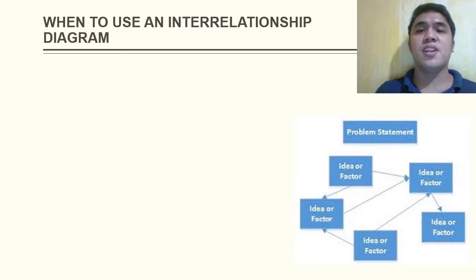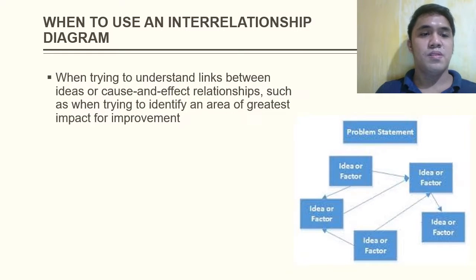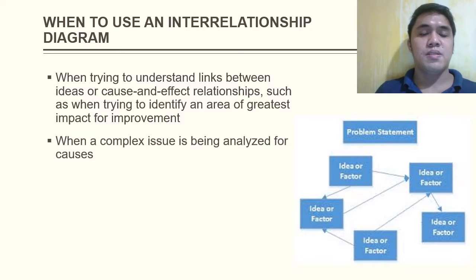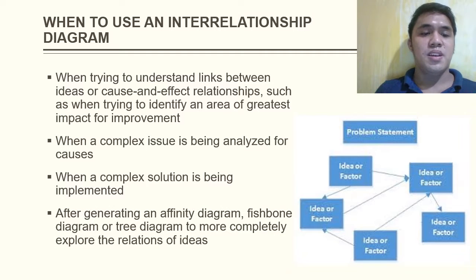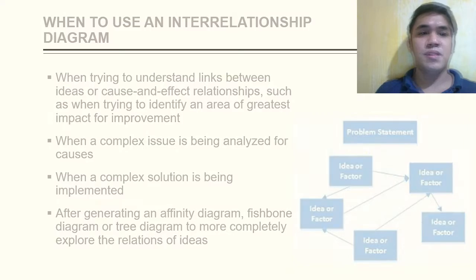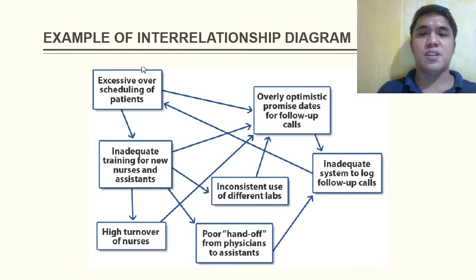So when to use an interrelationship diagram? When trying to understand links between ideas or cause and effect relationships, such as when trying to identify an area of greatest impact for improvement, when a complex issue is being analyzed for causes, when a complex solution is being implemented, and after generating an affinity diagram, fishbone diagram, or tree diagram to more completely explore the relations of ideas. This is a sample of an interrelationship diagram in a hospital. It shows the interrelationships of cause and effect.